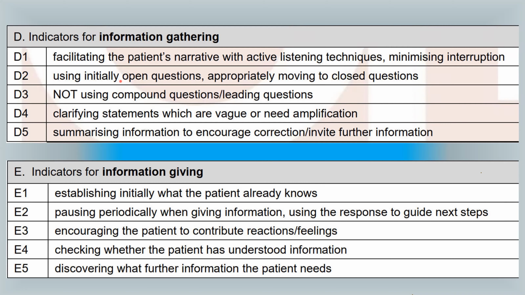Okay, so the fourth indicator of this information gathering is not using compound questions or leading questions. This is very, very important. Compound questions are questions like, for example, have you ever had chest pain or felt shortness of breath? So this is a compound question where you are asking for chest pain and shortness of breath in one question. So the person sitting in front of you is confused what to answer first and what is more important, one or the other. So it is very, very important not to use compound questions like these. This will save you some time, but this will not be good for your marking.